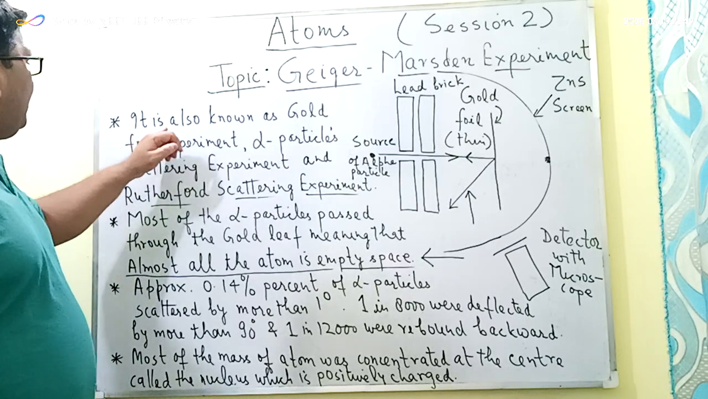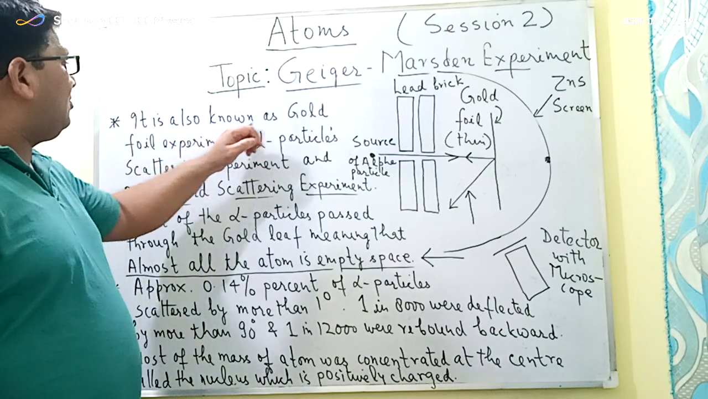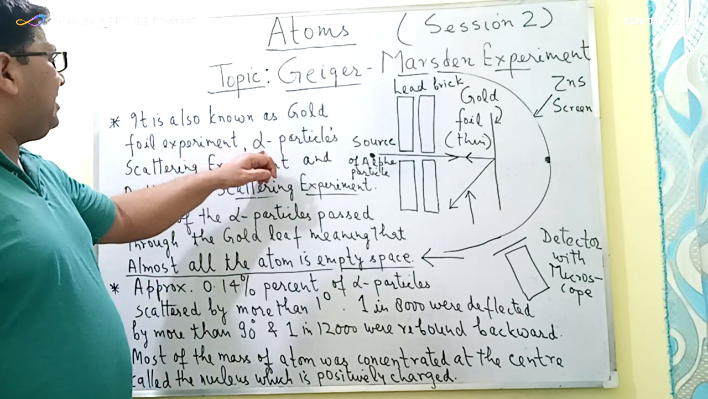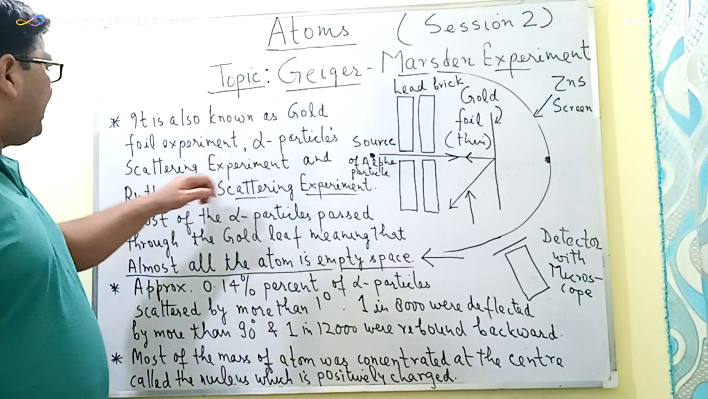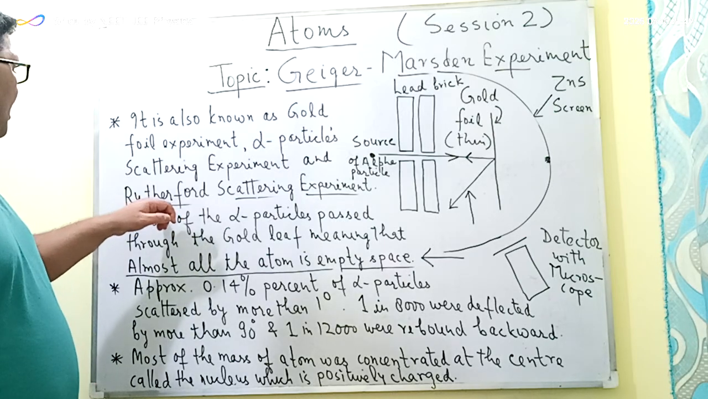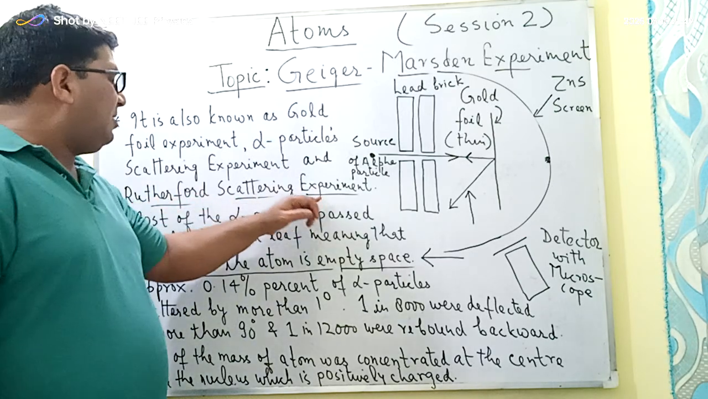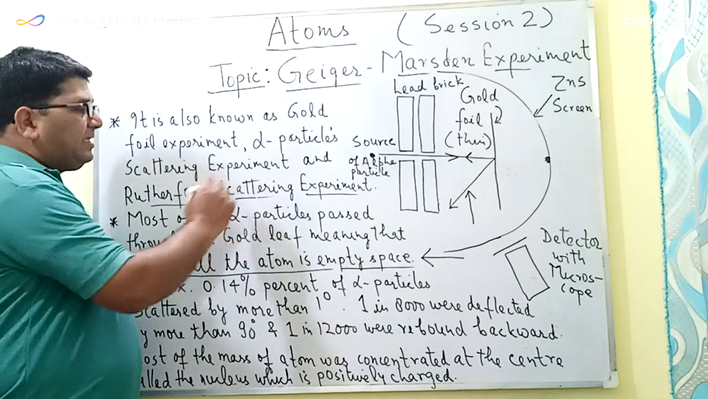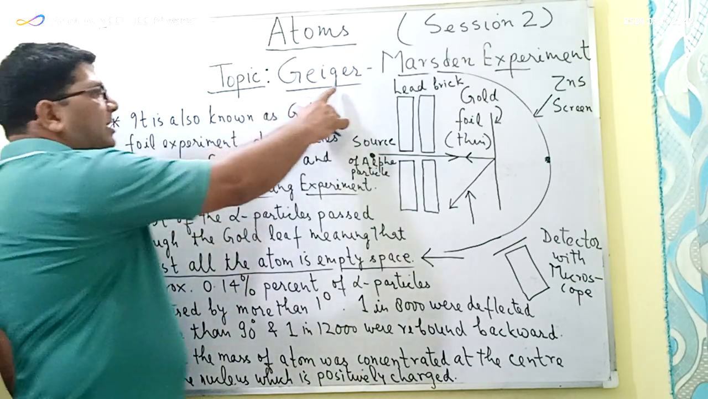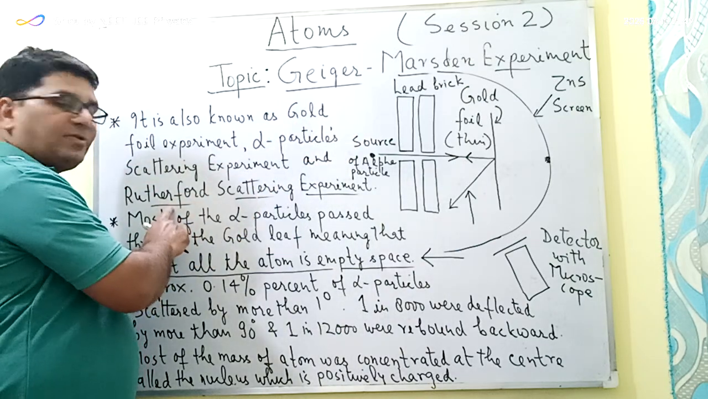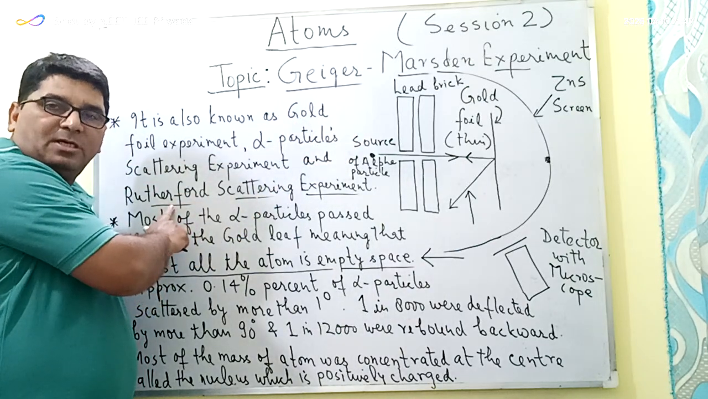So the first point here is that it is also known by the name of gold leaf experiment. It is also called the alpha particles scattering experiment, and it is also known as the Rutherford scattering experiment. Now, this Geiger-Marsden experiment is also called the Rutherford scattering experiment because Geiger and Marsden conducted this experiment under the supervision of Rutherford.